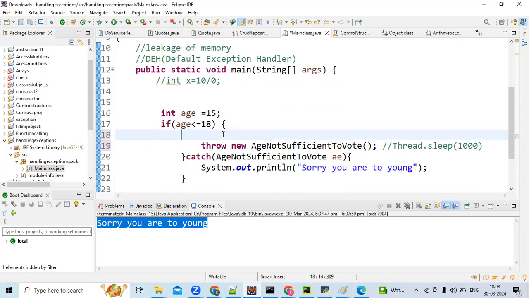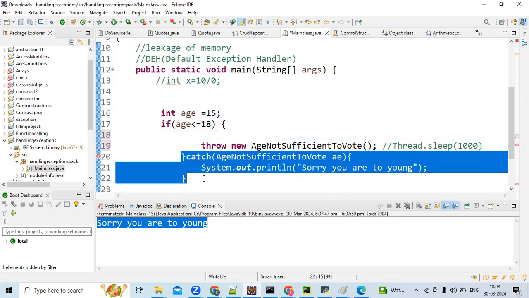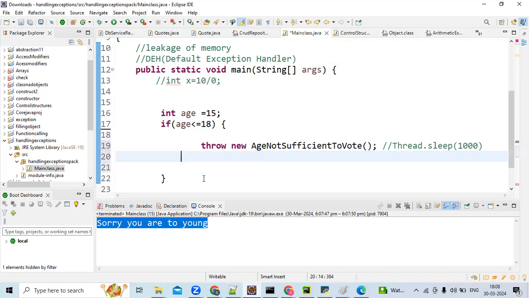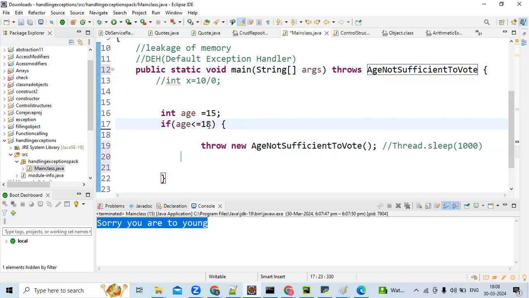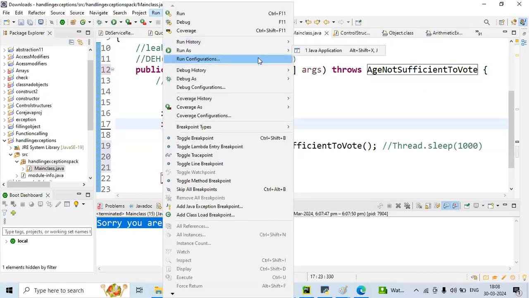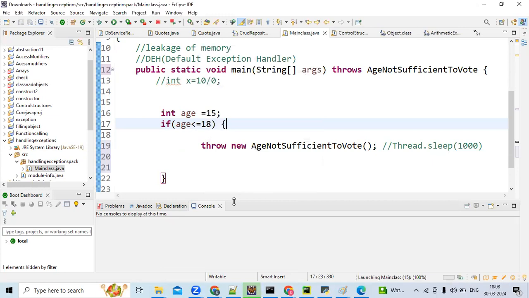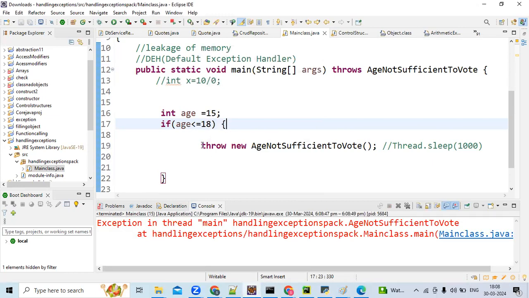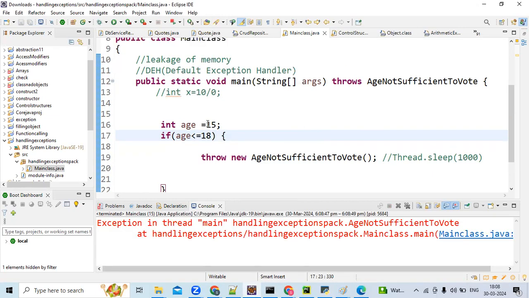Now, what is the second way to handle it? If you want to delegate, not handle, as Jayashree is pointing out, delegate. So, how to delegate? Using the throws keyword. That's it. Now let us run the program. Here it will delegate to the default handler. So if main is delegating, where will the exception go, Sumant? Default. Yeah, the default exception handler will print this error message. Is it fine?